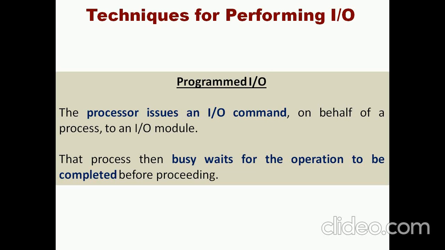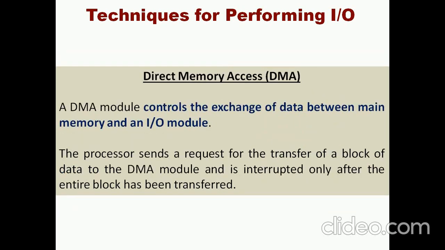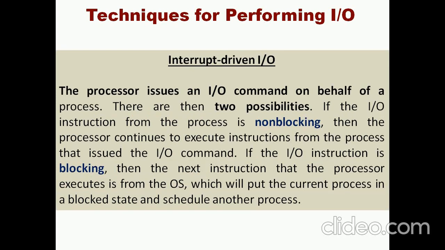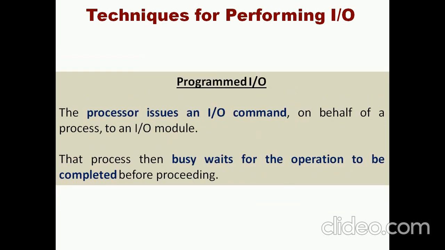There are three techniques for performing I/O functions. One is called programmed I/O, the second is interrupt driven I/O, and the third is direct memory access. In programmed I/O, there is no interrupt.